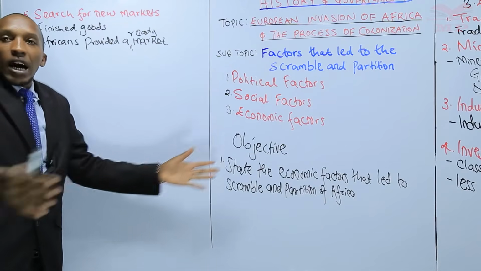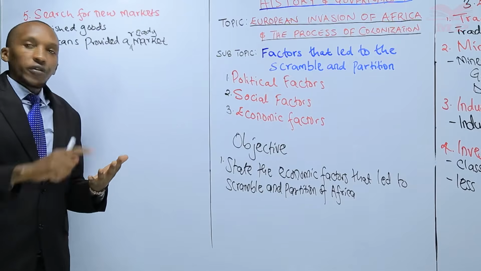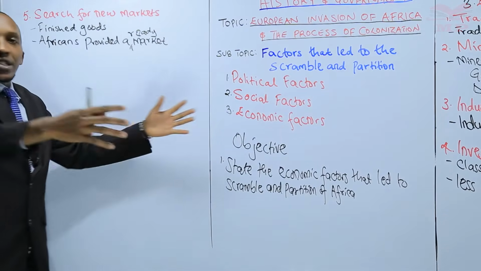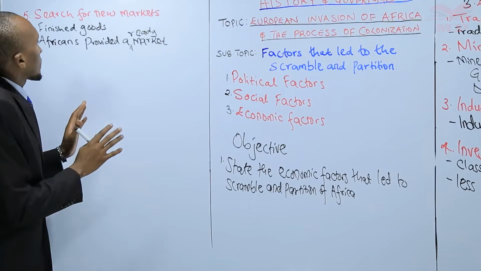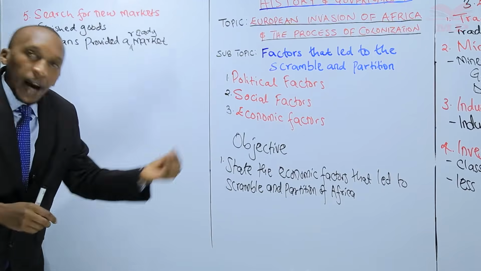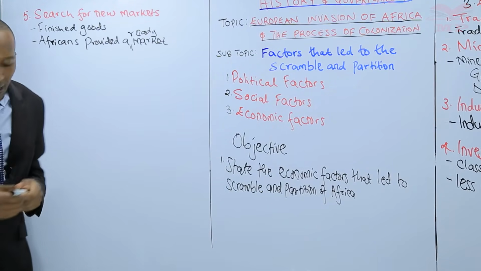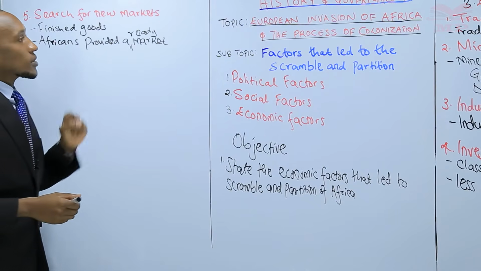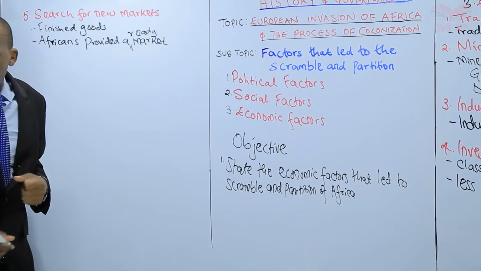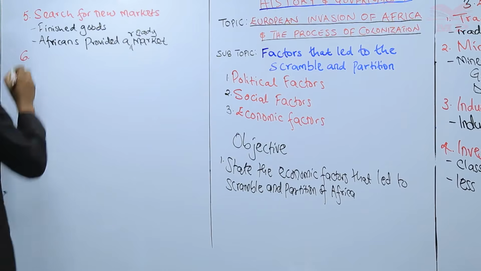So they had to get a portion for themselves. Like, for example, we talked of the Germans, we talked of the British, we talked of the French, right? Each and every European power wanted to get a place where they could be selling what they have produced back in their motherland. And then, my dear learner, let us look at the last economic factor that fueled the coming of the European powers into Africa, right?